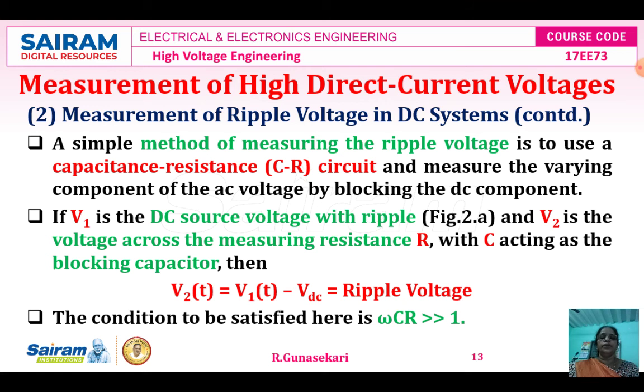Okay, V2 of t, V1 of t, those are the time domain parameters. So, the condition that should be satisfied here is omega CR much greater than 1. So, the ripple voltage is found by using the formula V2 of t is equal to V1 of t minus VDC.